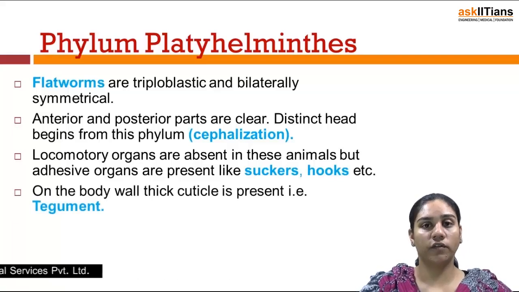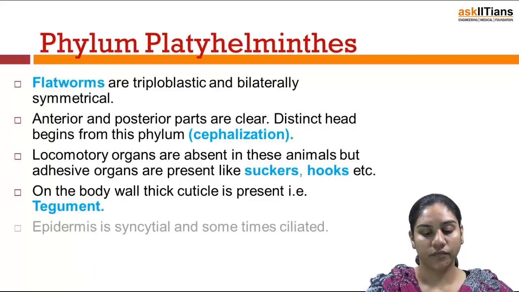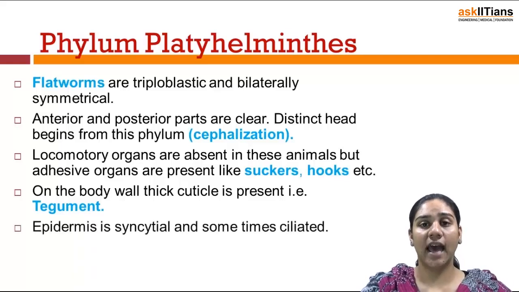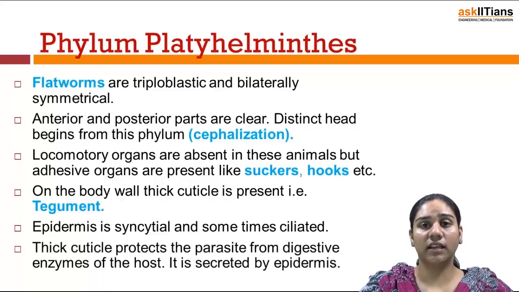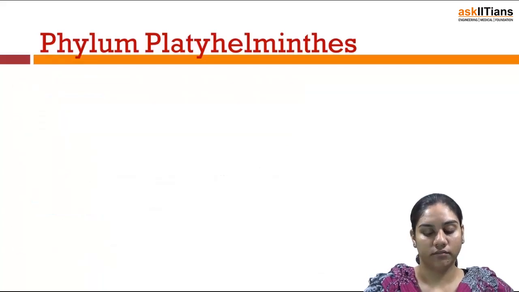On the body wall of these animals, a thick cuticle is present, which is known as the tegument, and a layer of epidermis surrounds these cells, which is syncytial, means multinucleated, and sometimes it is ciliated. This tegument is secreted by the epidermis, and it is a very thick cuticle, so it protects this parasite from the digestive enzymes of the host.